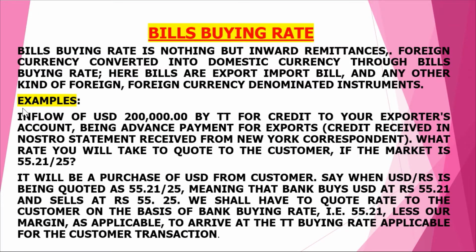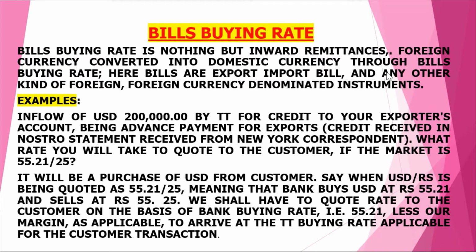So bills buying rate is nothing but bill inward remittance. This is same as TT buying rate. In that also we use inward remittance only. What is the difference between TT buying rate and bills buying rate? In bills buying rate, foreign currency is converted into domestic currency through bills.